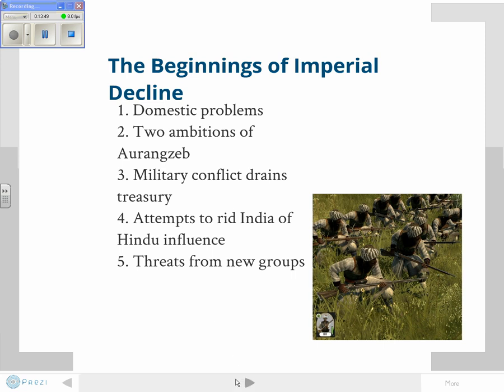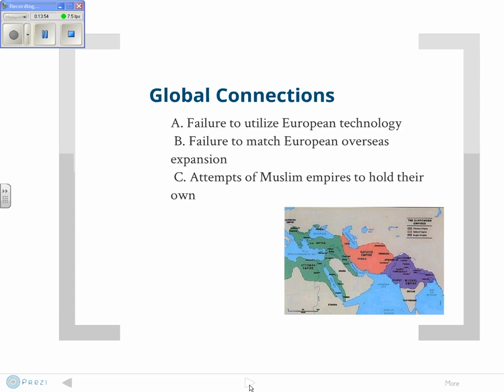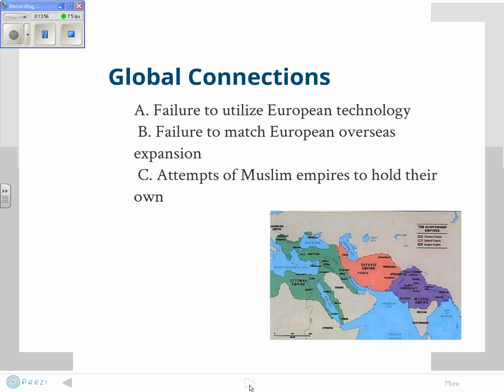Okay? Last slide. What were 3 global connections of these empires? How do they connect to the big picture of what's going on in the outside world? Number one, all 3 of them failed to utilize European technology, particularly European military technology on any grand scale. They failed to match Europe's overseas expansion.